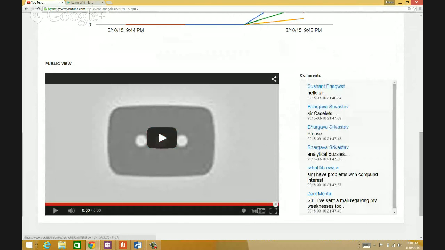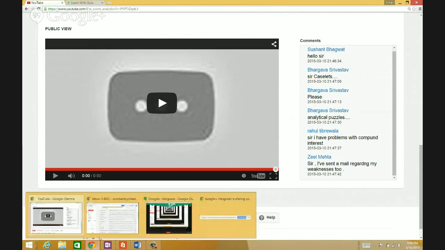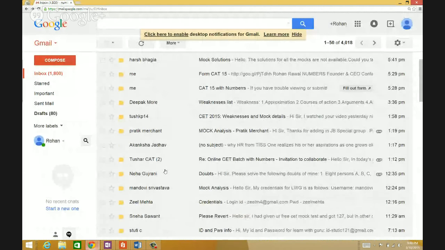Hi, Shushant. How are you doing? Caselets: Bhargav will talk caselets tomorrow. I'm very sorry, because today I'm just going to have a problem with compound interest. What problems do you have with compound interest? Please type your problems in compound interest, whatever you have, guys. I have sent a mail regarding my weaknesses too. I know that, Zeal. I'll show it to you as well, show it to everybody else as well.